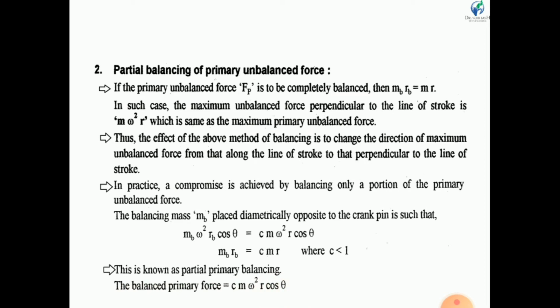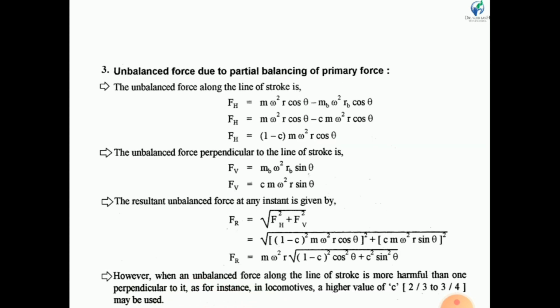The unbalanced primary force is m omega square r cos theta, and out of this we have balanced only Cm omega square r cos theta. So if we assume C is 0.75, then out of 100% we have balanced only 75% of the unbalanced force.